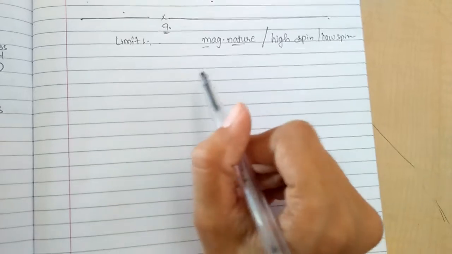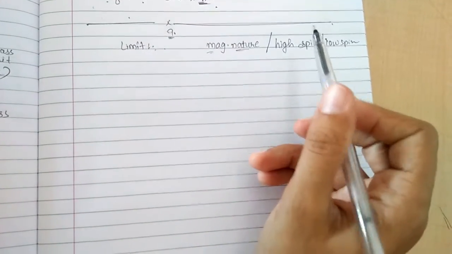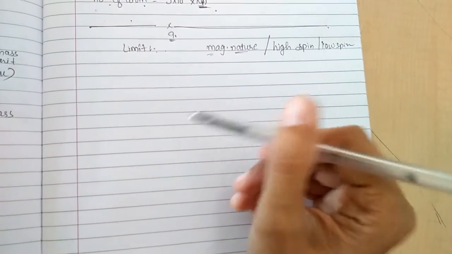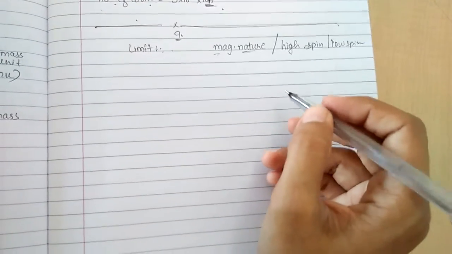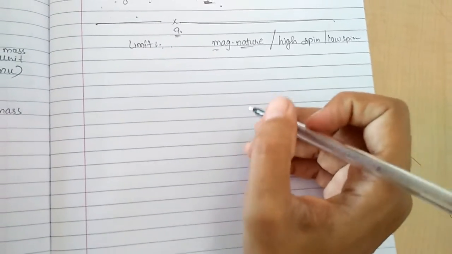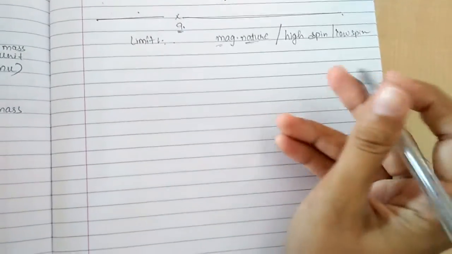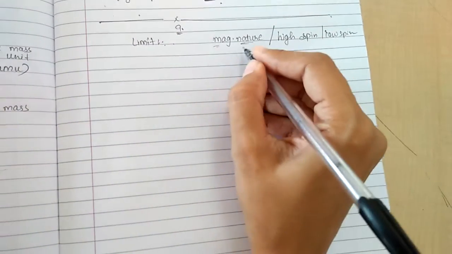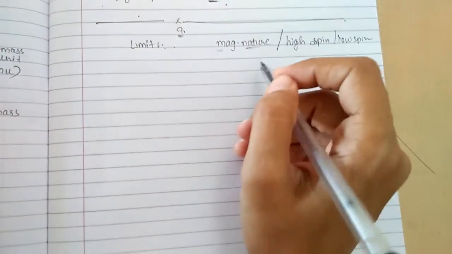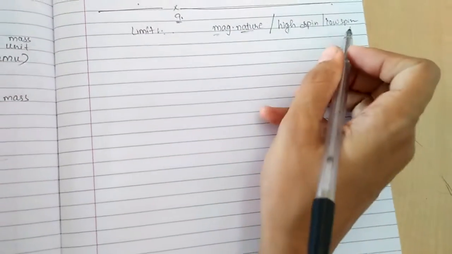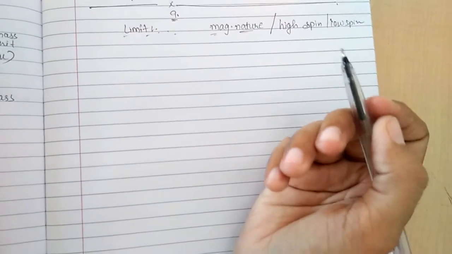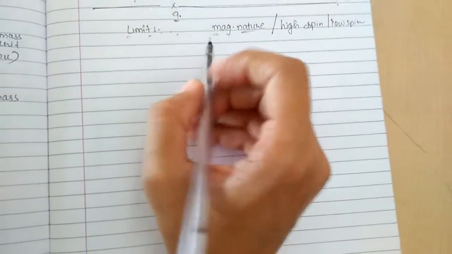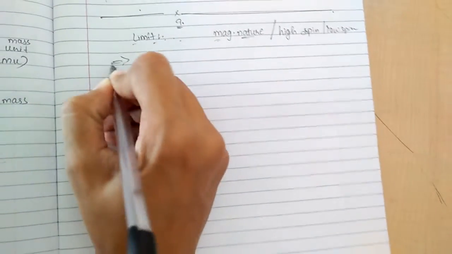Then it was unable to give the strength of ligand on the basis of crystal field theory, right? So strength of ligand was not given by it. And the very last but not least is the color of complexes, whether the complex is colored or not. So color of complexes was not explained by valence bond theory. These were the limitations of valence bond theory. You can go through the NCERT and find out.